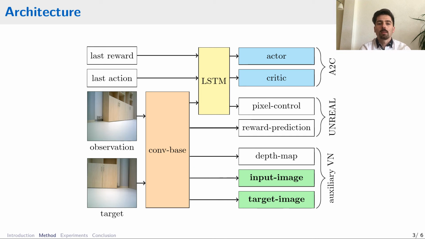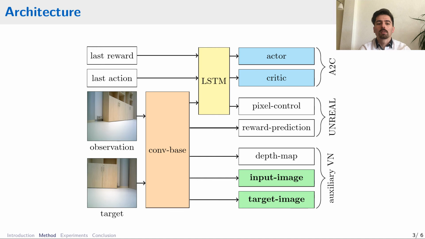We also add 3 more auxiliary tasks specifically designed for visual navigation. The first one predicts the depth map of the input image, while the other two output the camera image and the input target image. In a sense, these tasks work in a similar fashion as autoencoders.